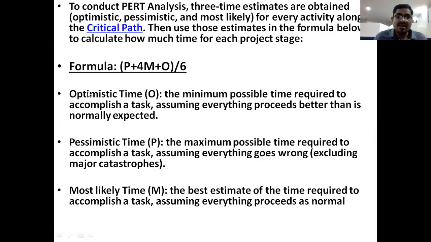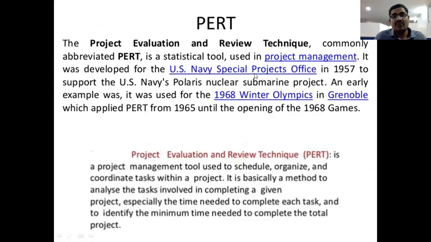So with optimistic time, pessimistic time and most likely time, we have the formula. The formula is (P + 4 × M + O) / 6. Here P means pessimistic time, 4 is a common figure, M means normal time, most likely time, and O means optimistic time, divided by 6. By using this formula, we can get a single average time. That average time we need to consider for